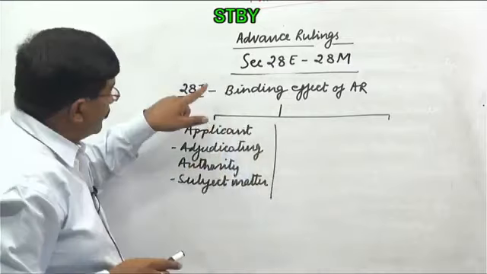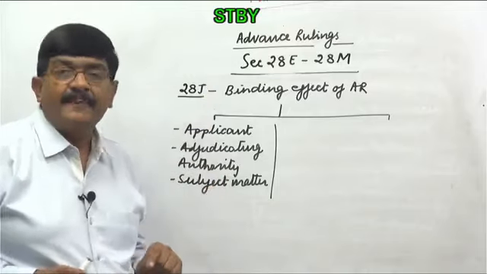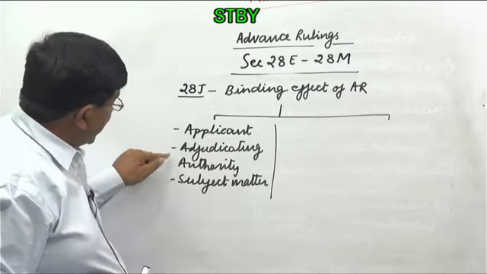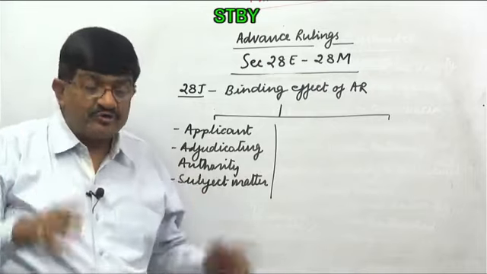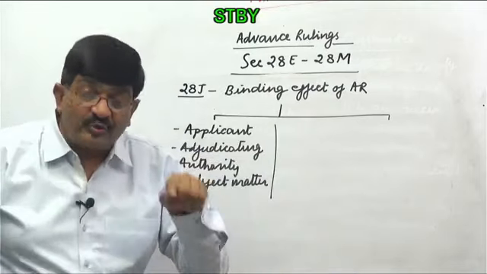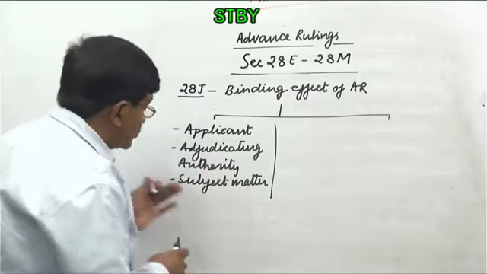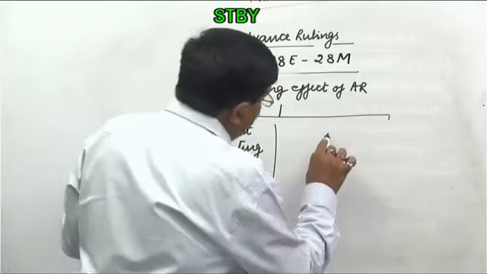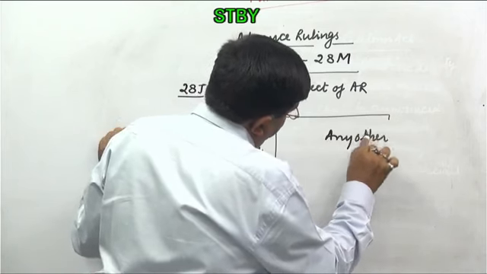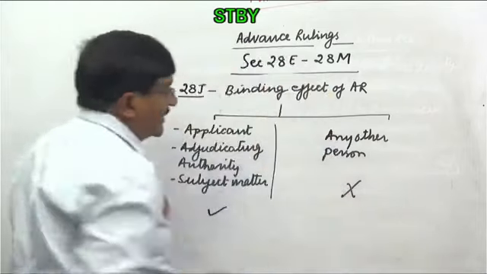So the application has been made for a specific question, so that comes here, subject matter, applicant, specific subject, and authority. The authority does not have a choice of changing the decision. Any other person, even if situation is exactly same like the applicant, no binding effect. So here we have the binding effect, any other person, no binding effect.